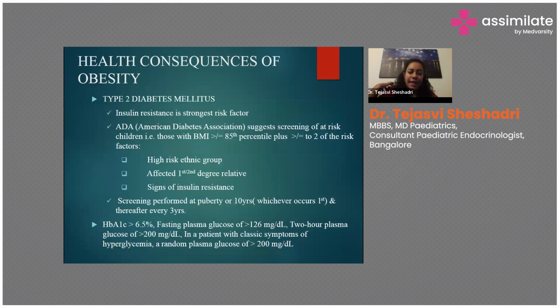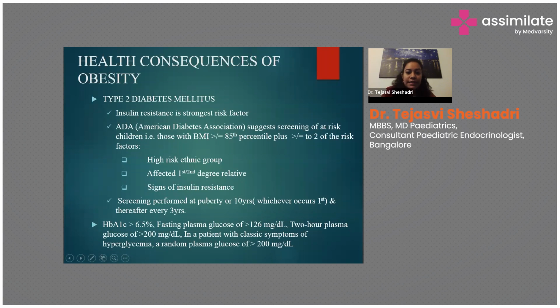So what are the consequences? Type 2 diabetes, as I mentioned, is very important, and insulin resistance is the main cause of type 2 diabetes in obesity. So the ADA has come up with a guideline saying all children with BMI more than the 85th centile with two risk factors, which would be a high risk ethnic group, all Indians fall under this, any affected first or second degree relative with type 2 diabetes, or any signs of insulin resistance such as acanthosis nigricans, all of these will suggest screening for those children. So any child who walks up to your clinic with obesity, that is BMI more than 85th, with any of these two risk factors, we have to screen them for type 2 diabetes.